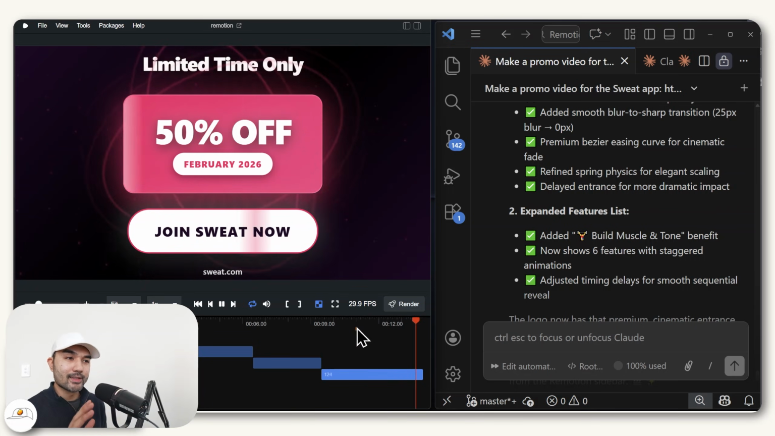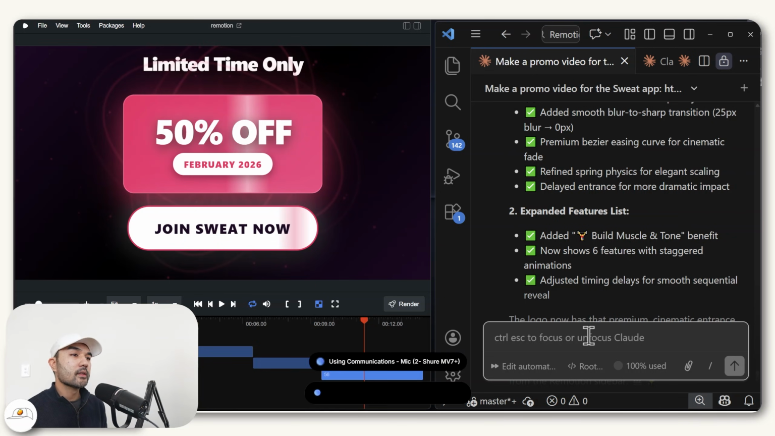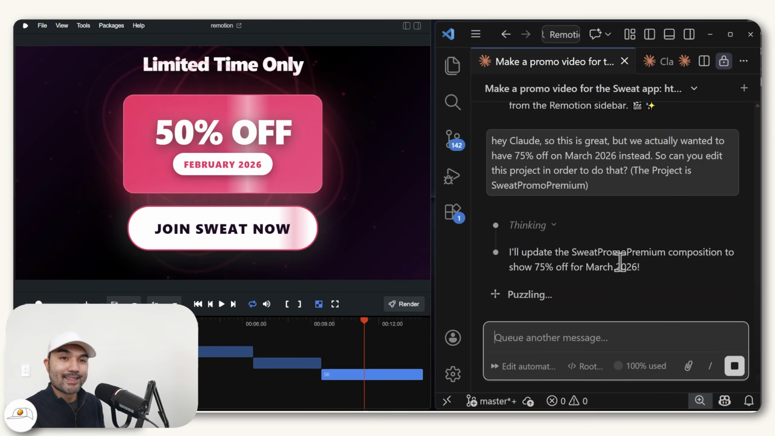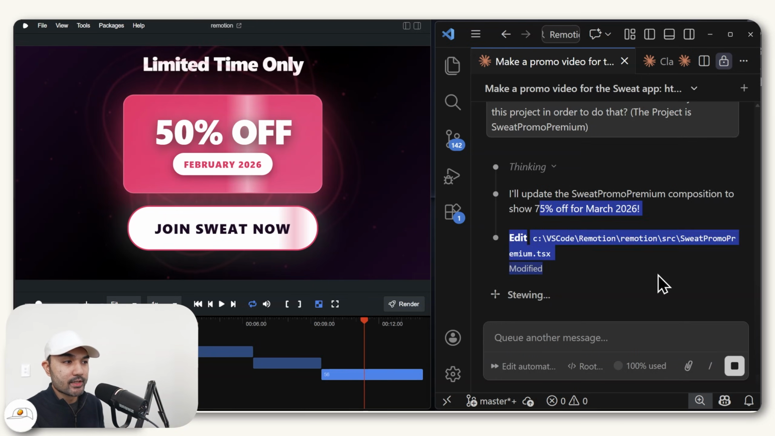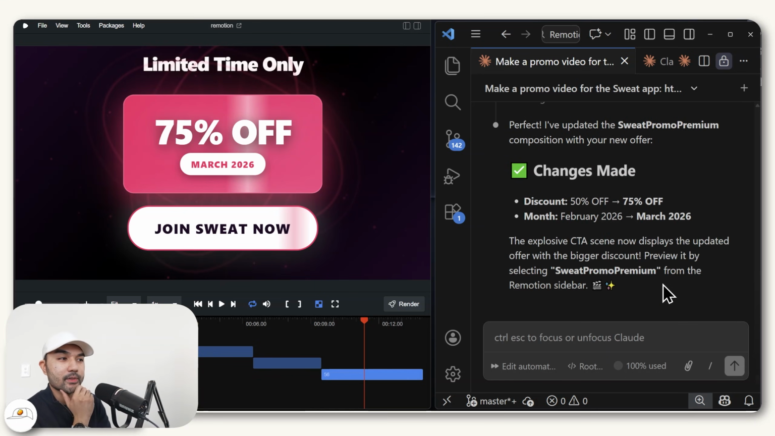And what's great about this setup is that you can actually give feedback to Claude Code simply by sending it a message here. Or if you have a transcription app like Whisperflow or Aqua, which I use, you can also just talk to it. So for example, hey Claude, this is great, but we actually wanted to have 75% off on March 2026 instead. So can you edit this project in order to do that? And once you send that off, Claude Code is now going to edit that video for you and adjust whatever it is that you need edited. There you go. You can actually see it just did that in real time, which is pretty good.